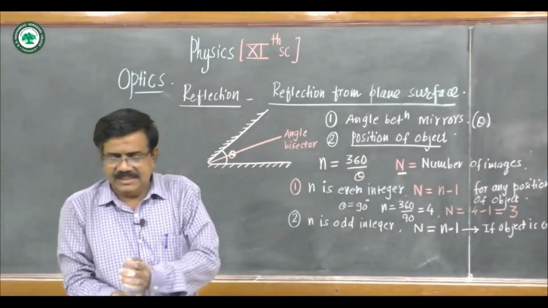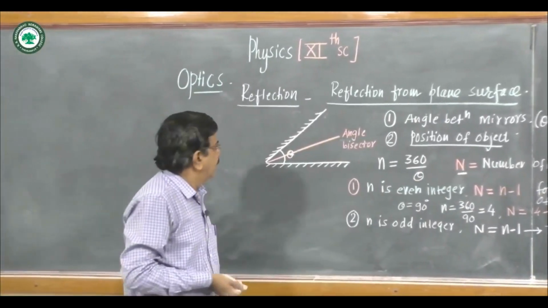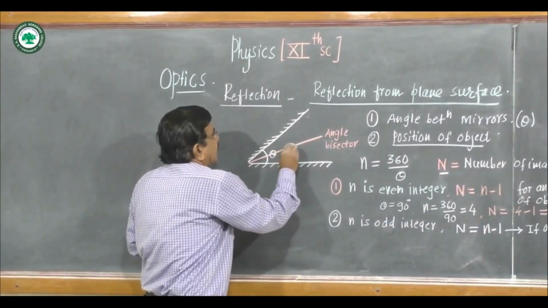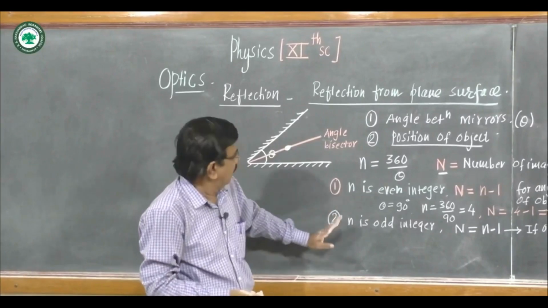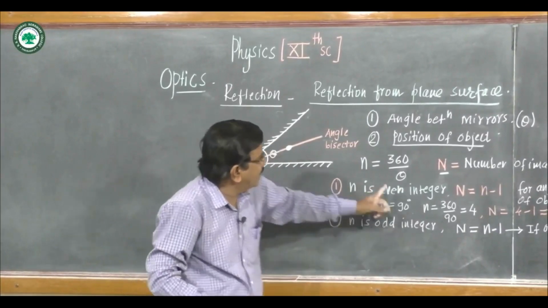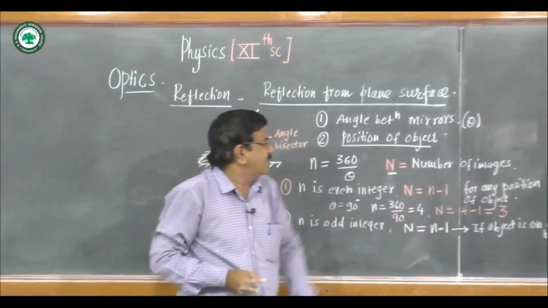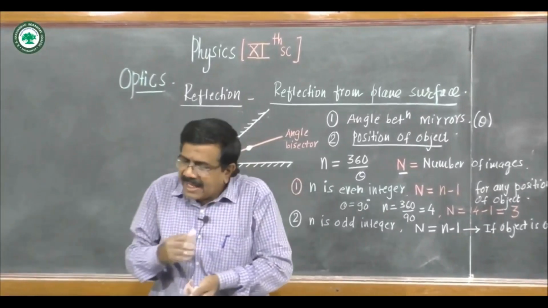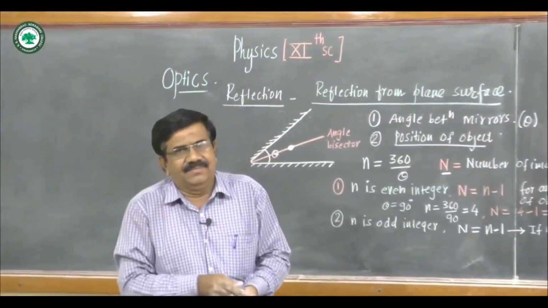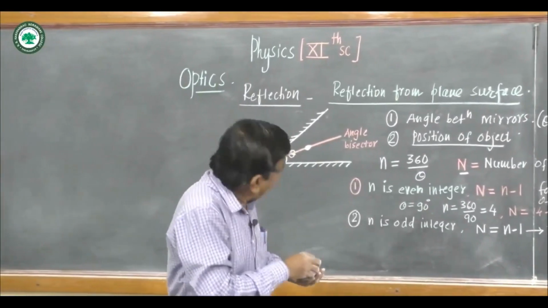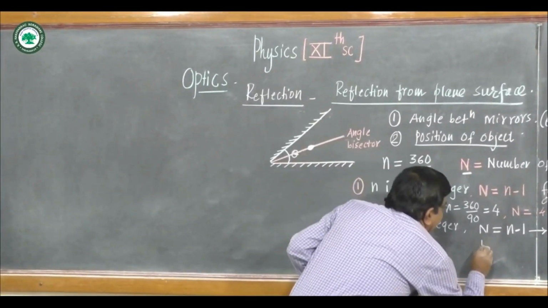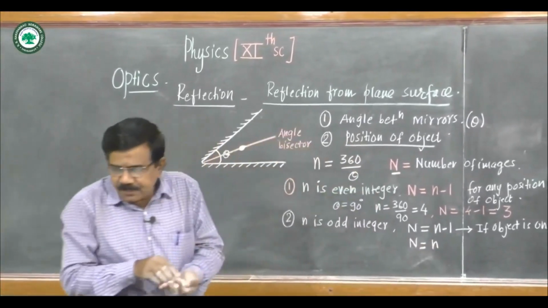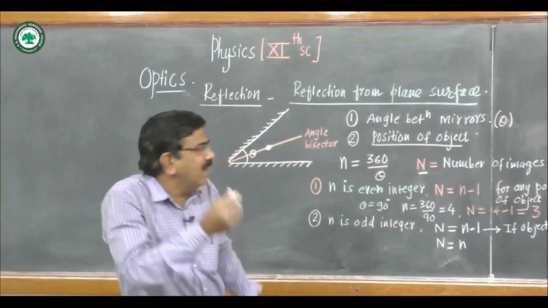For the even integer, if the object is exactly placed on the angle bisector, means here. If n is an odd integer, the number of images will be n minus 1 if the object is exactly placed on the angle bisector of the mirror, and the images will be same as n if the object is placed off the angle bisector.